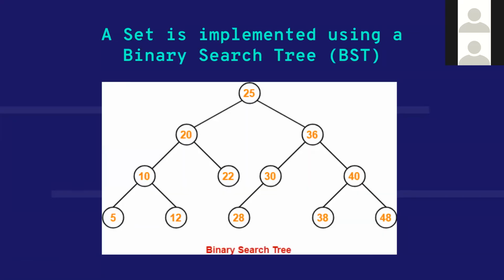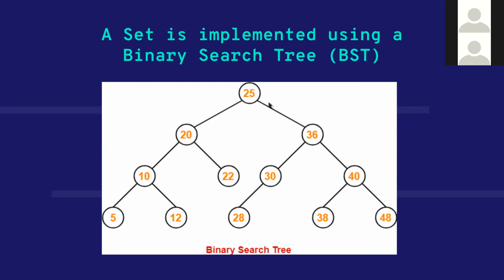As I said, a set is an ordered collection, so by default everything is in ascending order. The set you're seeing in this picture should have elements in this order: 5, 10, 12, 20, 22, 25, 28, 30, 36, 38, 40, 48.